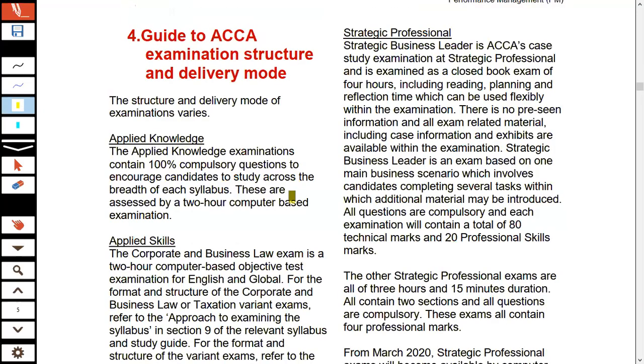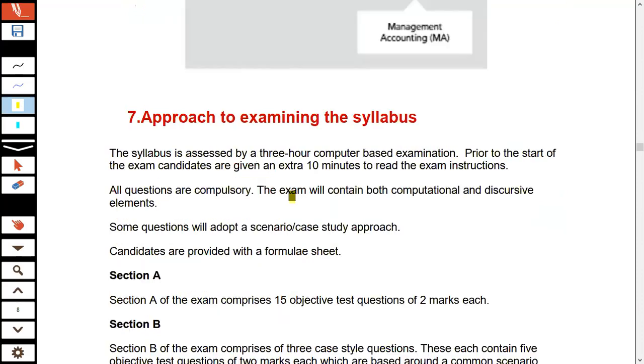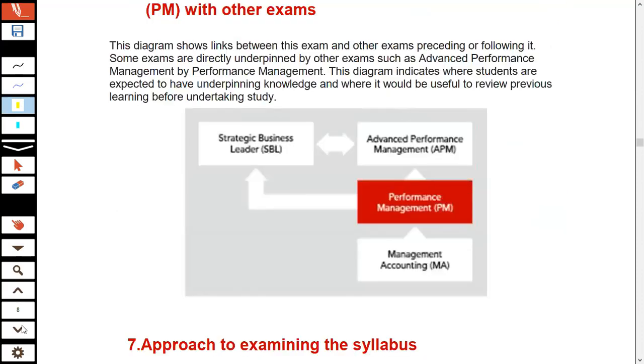Now, if I discuss the examination of performance management, you can see the relational diagram produced by the ACCA. It talks about the management accounting paper, then the performance management paper, and this performance management is then linked to the SBL and the APM. So what does this mean?